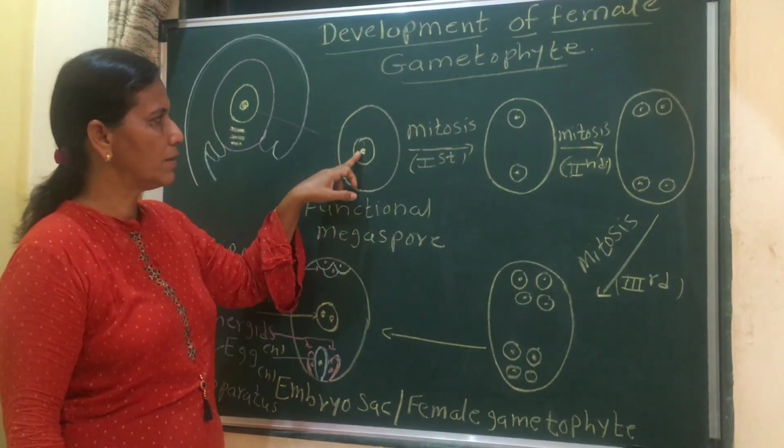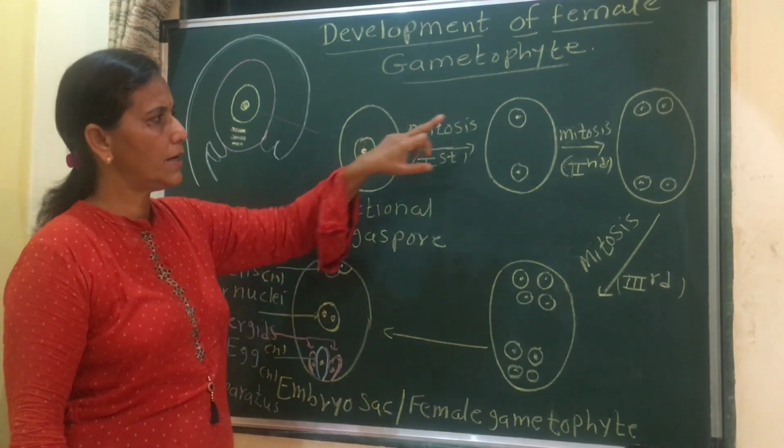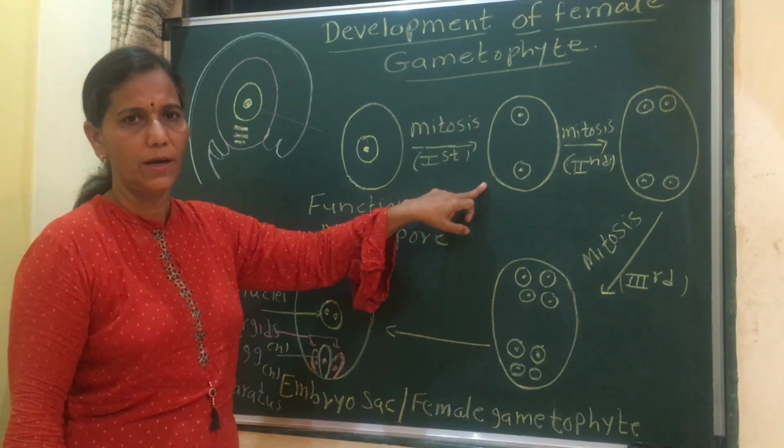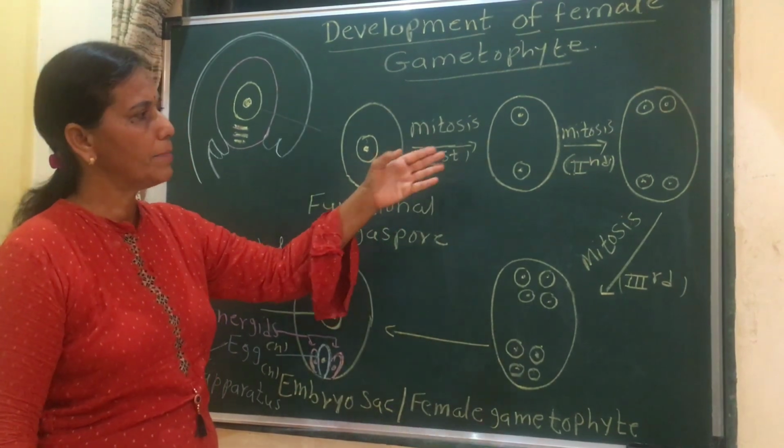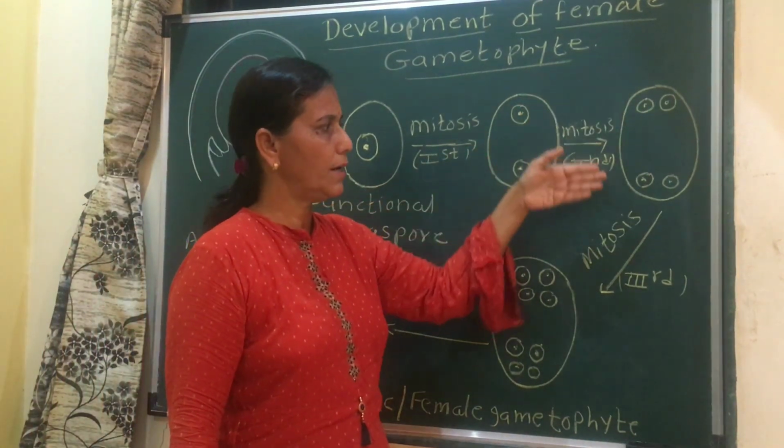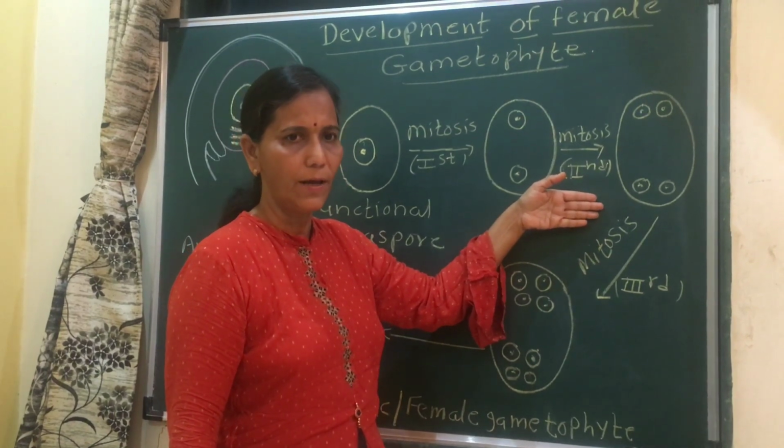Means the first division results in the formation of 2 nuclei. The second mitosis results in the formation of 4 nuclei.